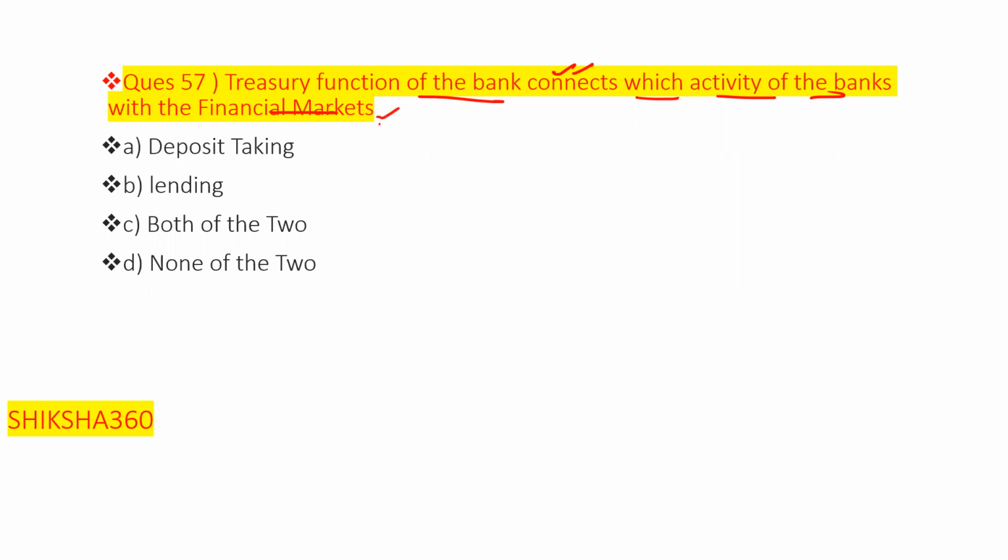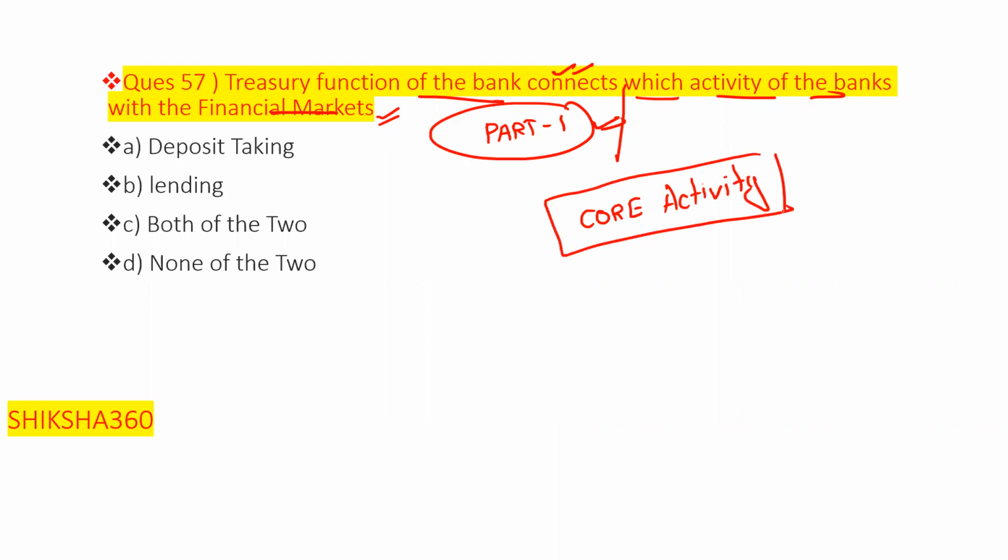We have already discussed this in part 1 in detail, chapter 16, I think in the initial second or third slide. The treasury function connects the core activity of the bank with the financial market. Sometimes they ask directly which activity. So what is the core activity of the bank?